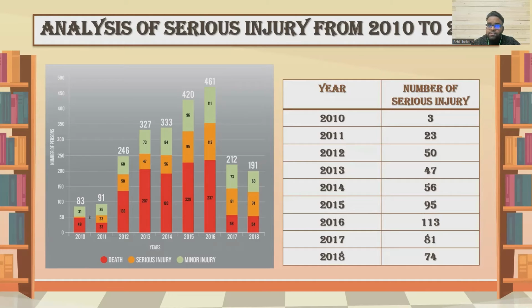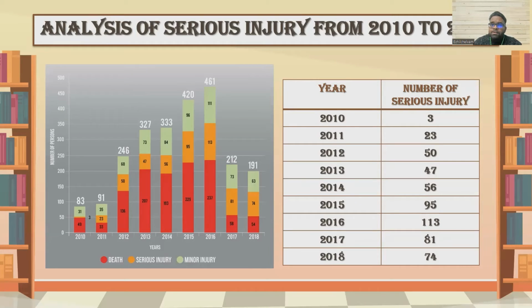Then, the number of serious injury drastically increased from 56% in 2014 to 95% in 2015. As the graph shows, in 2016, the number of serious injury reached a peak at 113%. Next, the number of serious injury dropped drastically from 113% in 2016 to 81% in 2017. And in 2018, the number of serious injury is lower by 7 than in 2017.